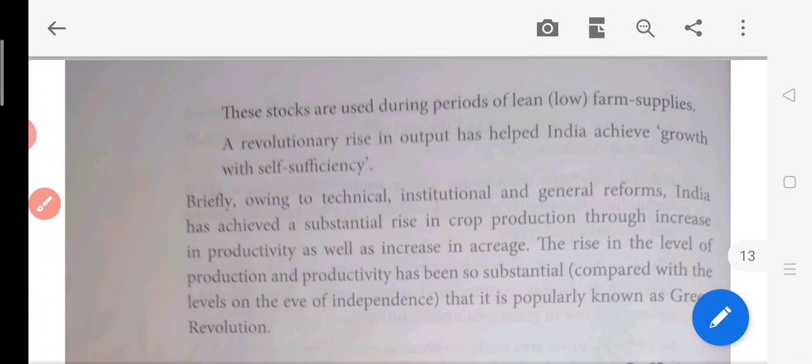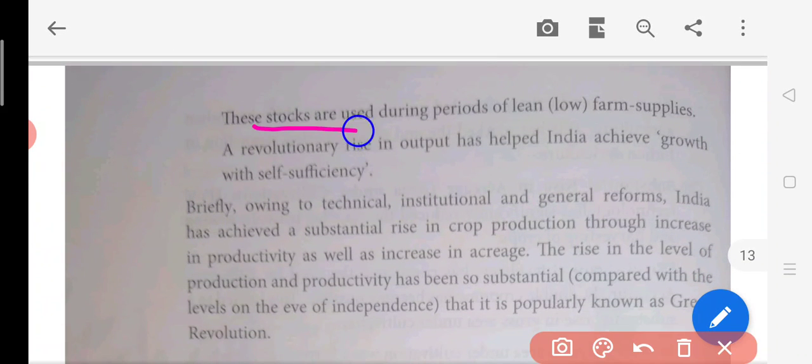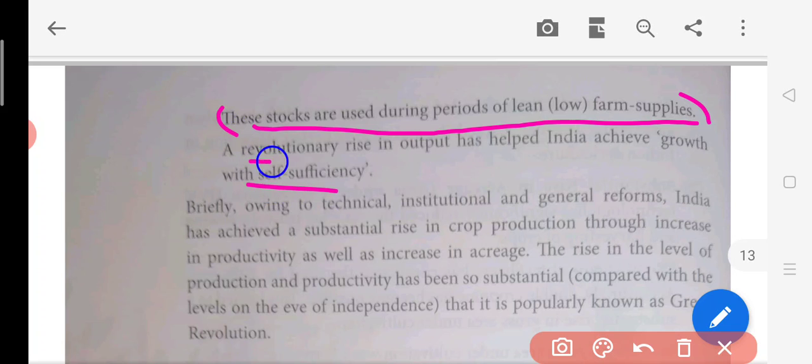Now these stocks are used during the period of lean or low farm supplies. So if there is a drought and low supply, then we can use such produce. This is called self-sufficiency. The revolution in the rise of output helped the growth of self-sufficiency. So India was really doing well because of this agriculture.